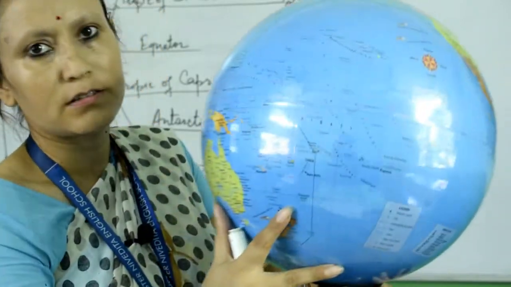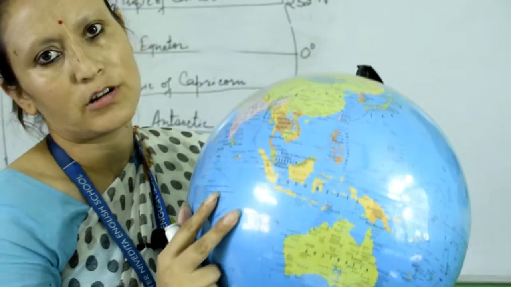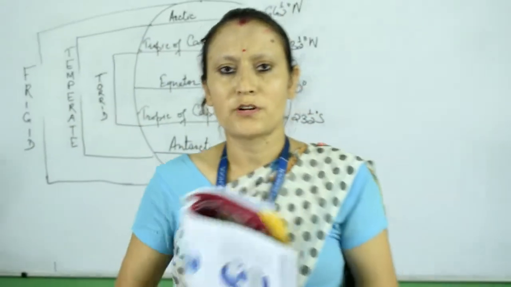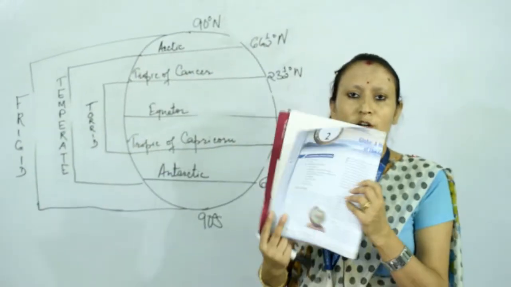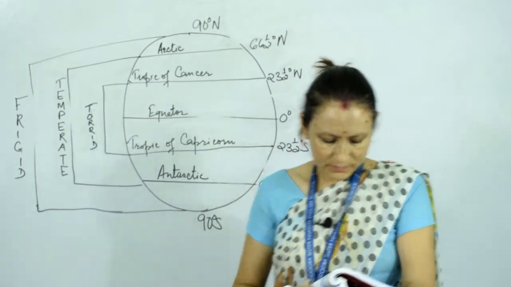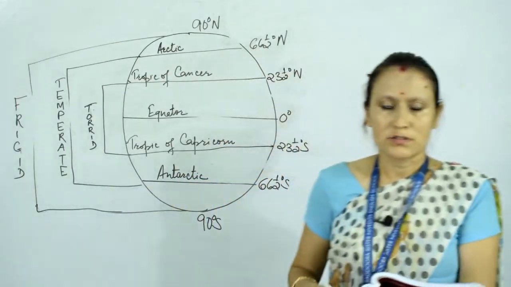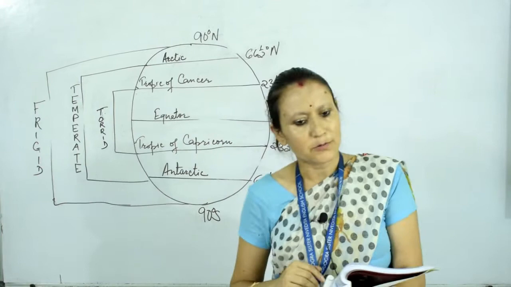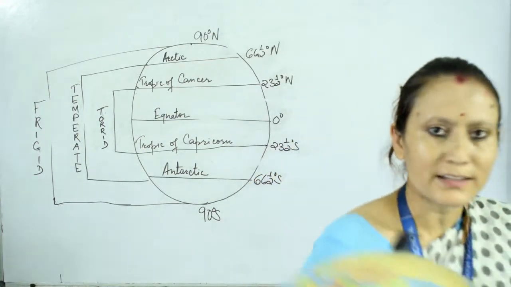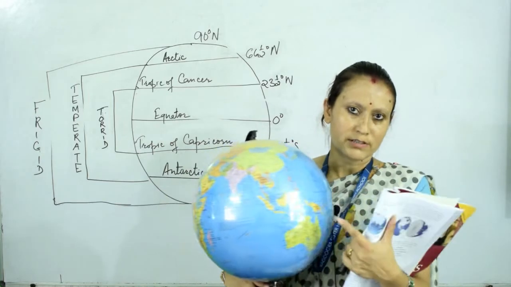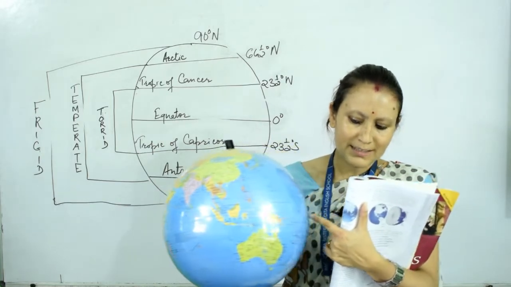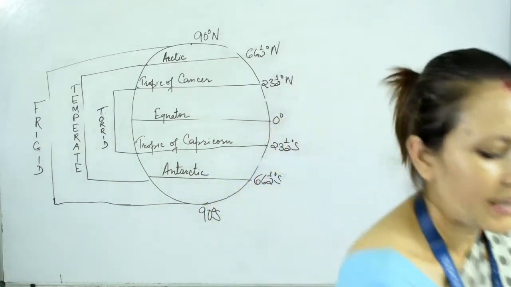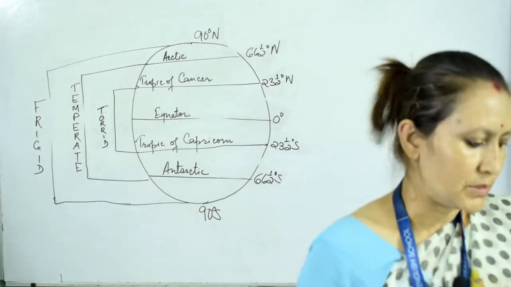So this is the replica of Earth, and this is called a globe. So what is a globe actually? A globe is a miniature form of the Earth's surface. That is what we will discuss today in this chapter. The globe is the miniature form of the Earth, and it has a slightly flattened surface at the polar areas and bulges at the equatorial side. So definitely the diameter at the equator is greater than the diameter at the polar areas, understood? So a globe is a replica or miniature form of the Earth.